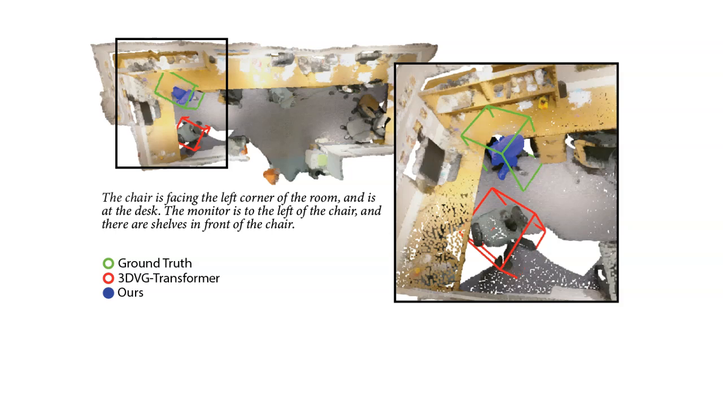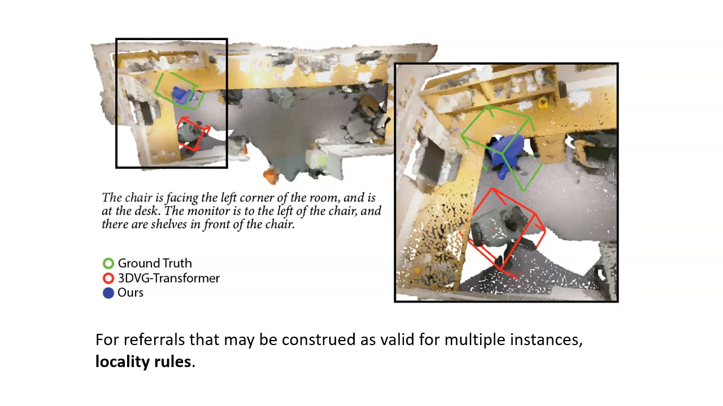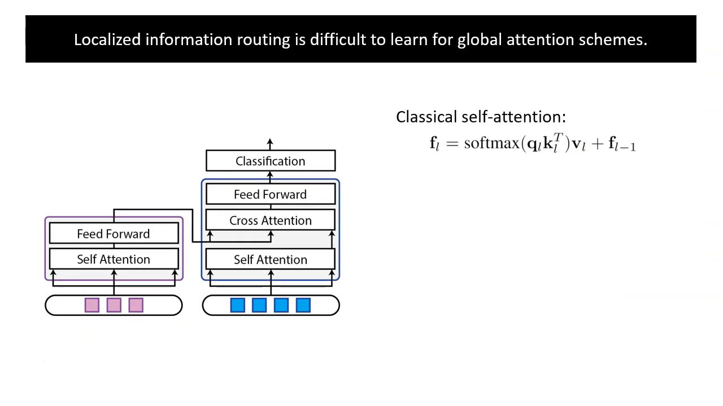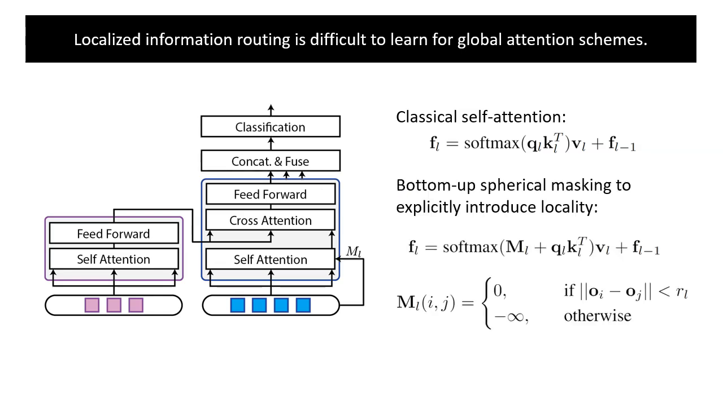First, we observe that in cases where referrals may be construed as valid for multiple instances, locality rules. While a given cue might be valid for multiple objects within a scene, due to our limited attention spans, humans often capture verbal relations between neighboring instances. However, such localized information routing is difficult to learn for global attention schemes. Inspired by the effective windowing in NLP and 2D applications, to disambiguate inter-instance relational cues, we propose a bottom-up attentive fusion module, BAF, that induces this locality during verbo-visual fusion via spherical masking, with an increasing radius allowing only neighboring objects to attend to each other.